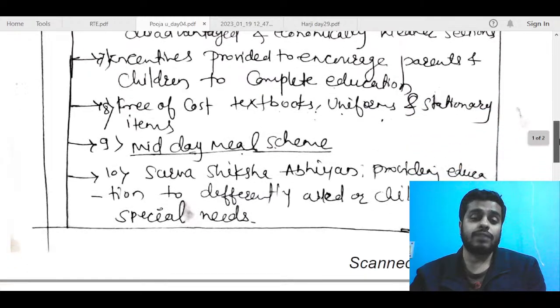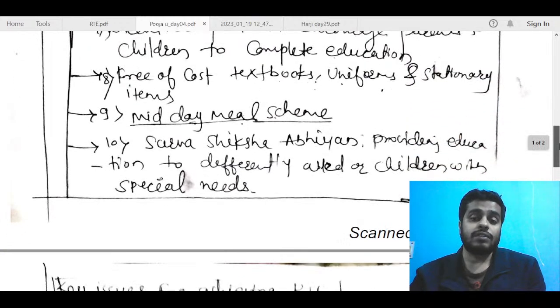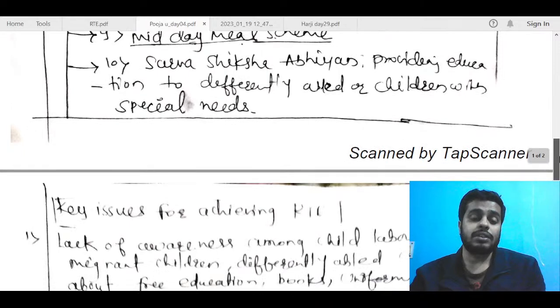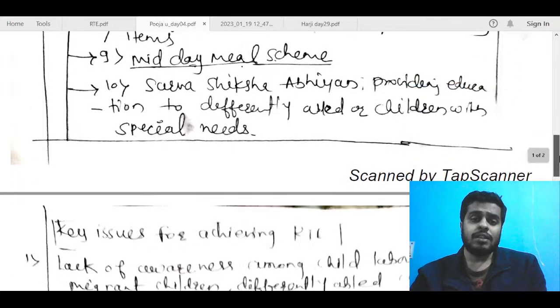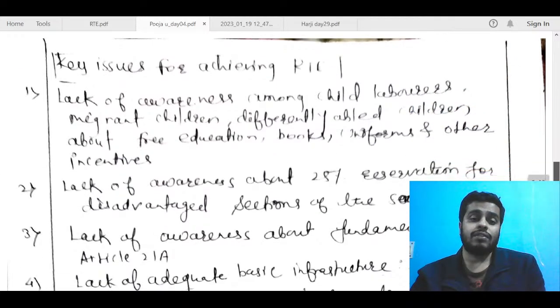Free of cost textbooks, fine. Midday meal scheme, Sarva Shiksha Abhiyan, providing differently abled children special needs. Okay, but I think you can avoid these things, Sarva Shiksha Abhiyan and all of that, and try to finish it up within 6 to 7 points. 10 to 11 points are not required. Sarva Shiksha Abhiyan is a different scheme. It has multiple components again, so need not go there.